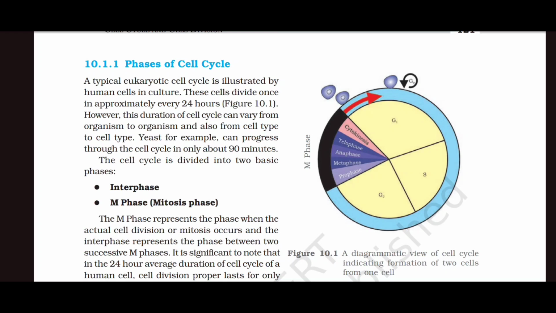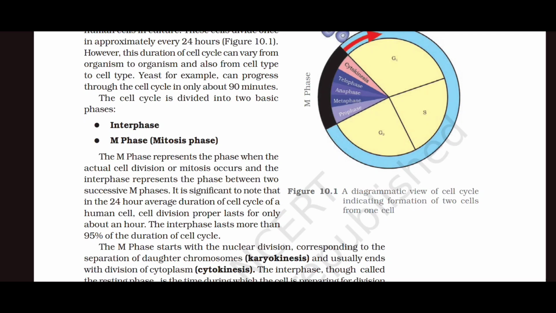The cell cycle is divided into two basic phases: interphase and M phase, or the mitosis phase. The M phase represents the phase when the actual cell division or mitosis occurs, and the interphase represents the phase between two successive M phases. It is significant to note that in the 24-hour average duration of cell cycle of a human cell, cell division proper lasts for only about an hour. The interphase lasts more than 95% of the duration of cell cycle.